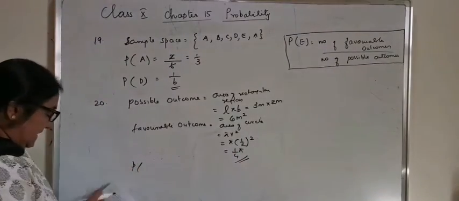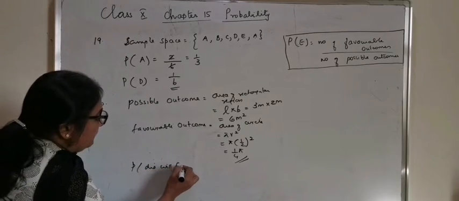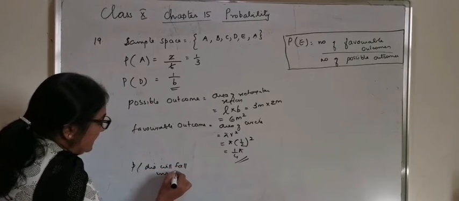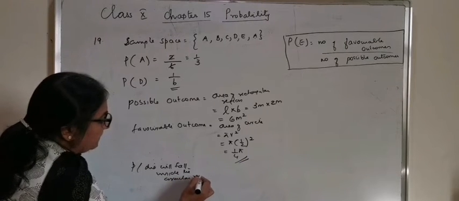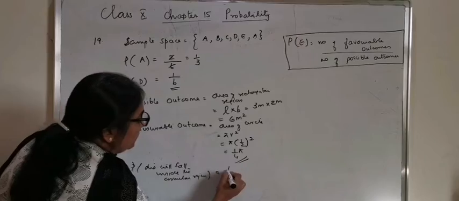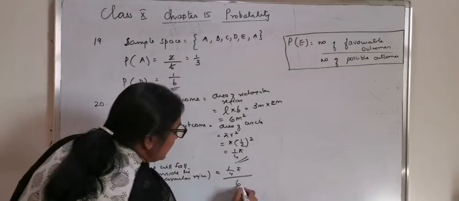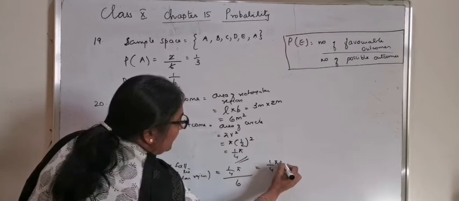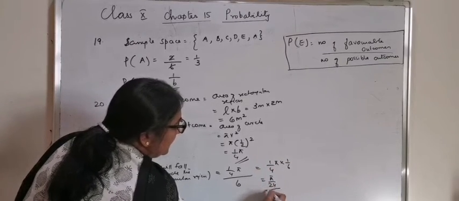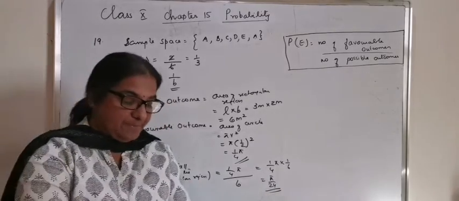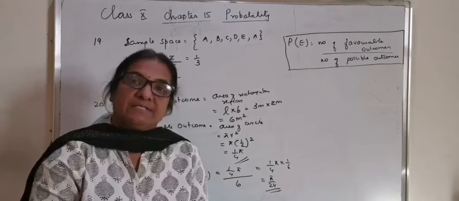The probability that the die will fall inside the circular region is equal to 1 by 4 pi divided by 6, 1 by 4 pi into 1 by 6, or it is pi by 24. That will be the probability that the die will land inside the circle with diameter 1 meter.